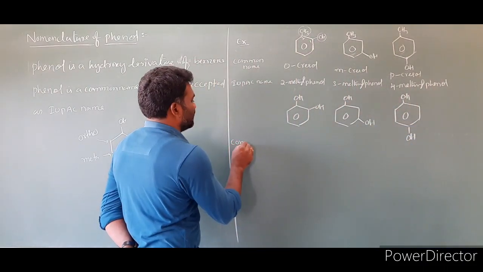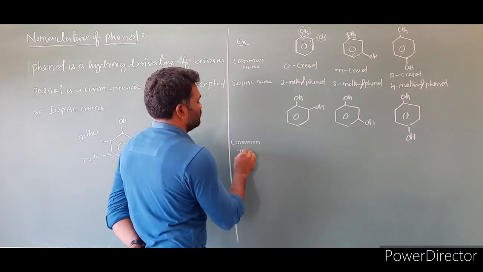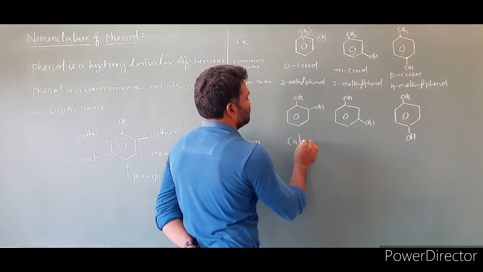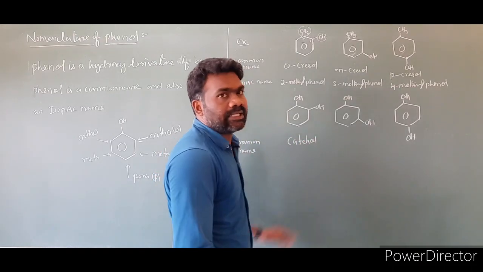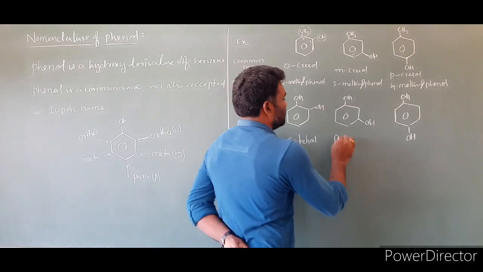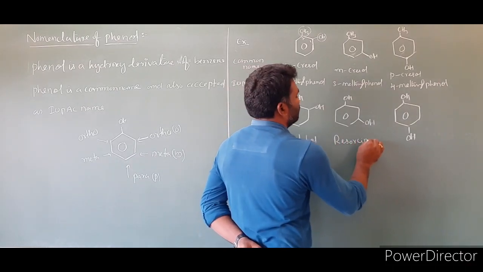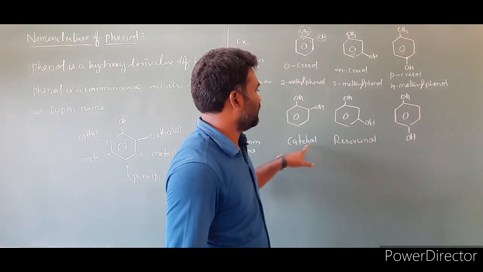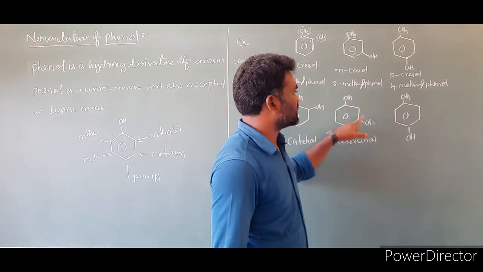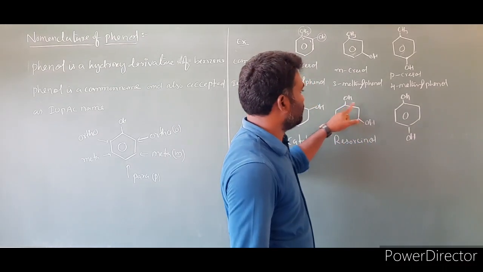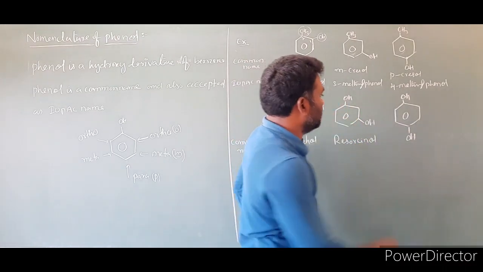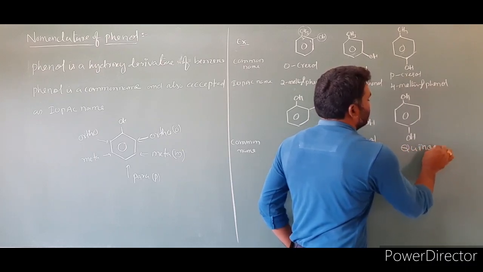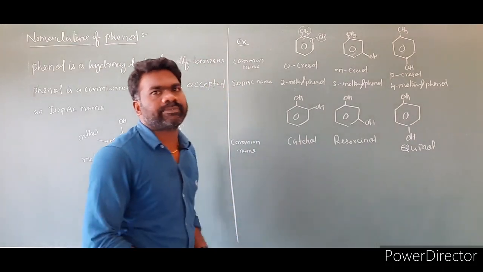First we will write the common names. This is called catechol. This is called resorcinol. So two OH groups side by side we call catechol. Then this compound is called resorcinol, where the second OH is at the third position from the OH group. This is called quinol. These are the common names of these compounds.